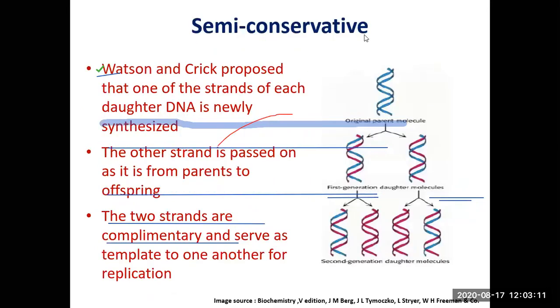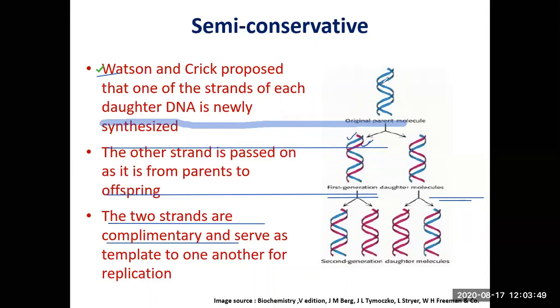So what is meant by semi-conservative replication? Semi-conservative replication means Watson and Crick proposed that one of the strands of each daughter DNA is newly synthesized. Of the 2 parental strands, when it undergoes replication, the 2 daughter strands receive 1 parental strand and 1 newly synthesized strand. The one in blue is the parental strand and the one in red is the newly synthesized strand.